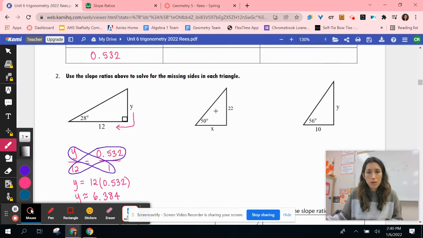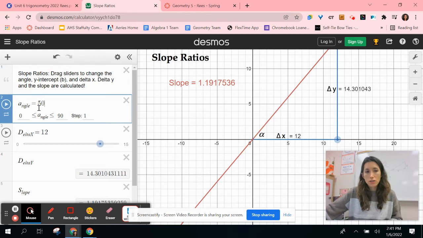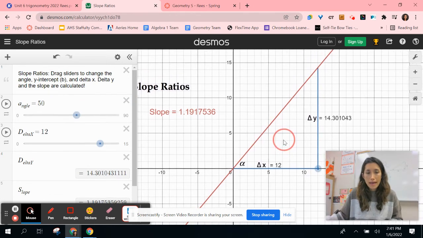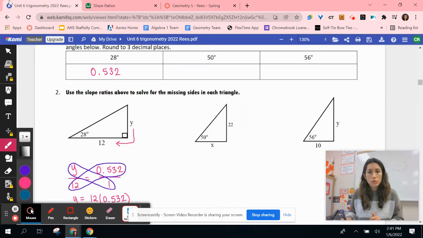Let's go to the next one. We have a 50-degree angle. So let's change this to 50 degrees. And we know that in a 50-degree triangle, when we divide our change in y by our change in x, our height by our base, we are going to get this ratio here, 1.192. So let's write that decimal. And I rounded that again, so if you want to, you can put about 1.192. It's not exactly 1.192, so I'm going to put about for those.